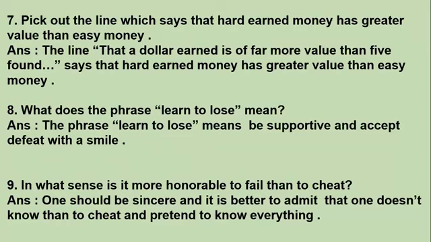Even if you find $5 lying somewhere or as a gift, very easily without any hard work, it will not have as much value as when you earn just a dollar by working hard. So this is what the line is suggesting. You can write it in inverted commas.